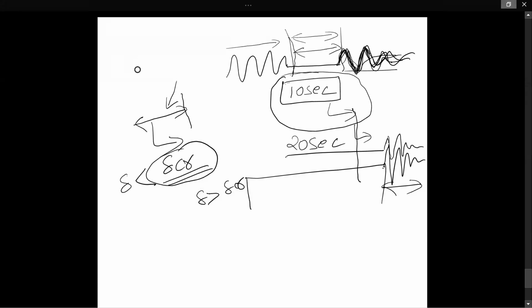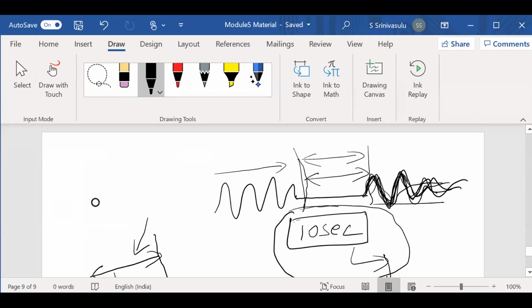Okay, now this is about this one. In the next class, we will discuss how to evaluate this transient stability limit. Now, what are the assumptions? That will be discussed in the next class. Up to this, is it clear, everybody?